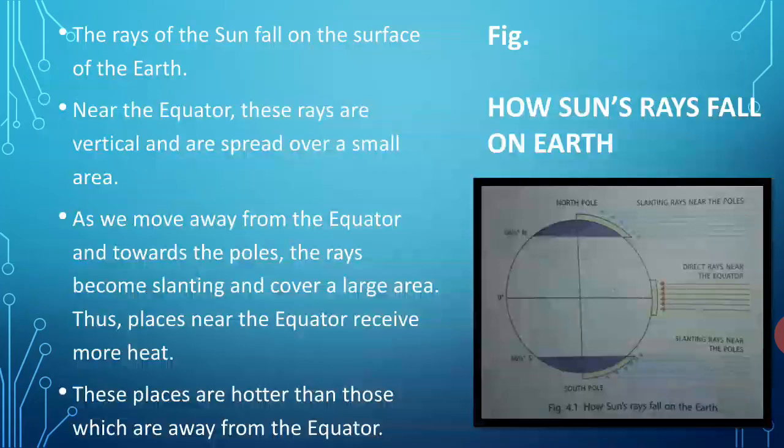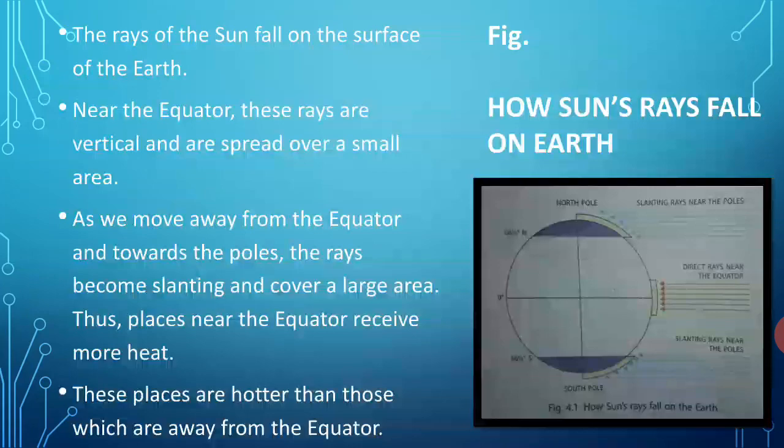Let's see the figure for understanding this factor. The rays of the sun fall on the surface of the earth. Near the equator, sun's rays are vertical and spread over a small area. As we move away from the equator and towards the poles, the rays become slanting and cover a large area. Thus, places near the equator receive more heat. These places are hotter than those which are away from the equator.